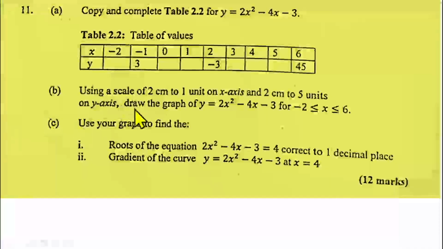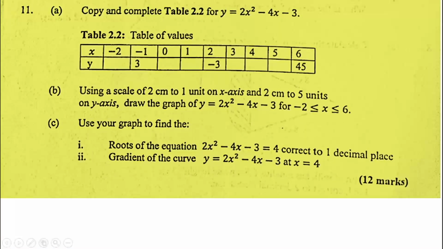Question number 11 is from a graph, a quadratic graph. You have to copy and complete the table. y is equal to 2x squared minus 4x minus 3. You have to complete this table, giving the values of x from -2 to 6. So this is the equation we are dealing with, 2x squared minus 4x minus 3, with x from -2 to 6. For the value of y here, you need to complete the value of y here, here, and here also.